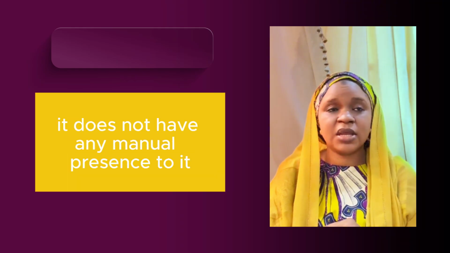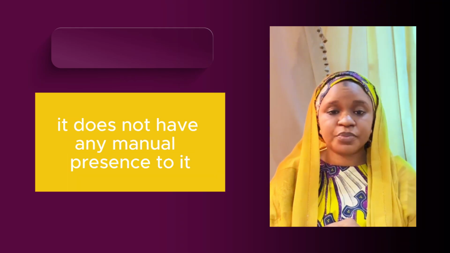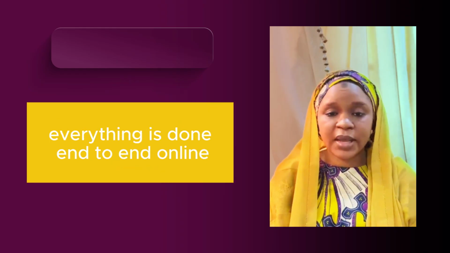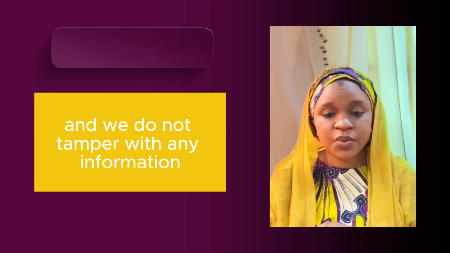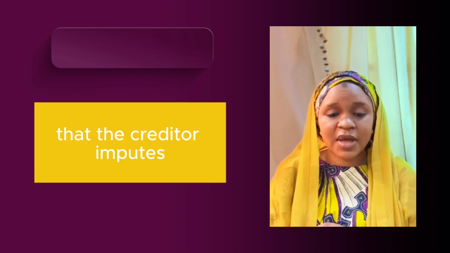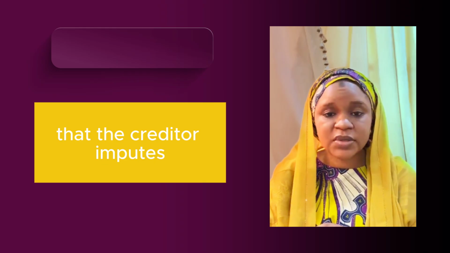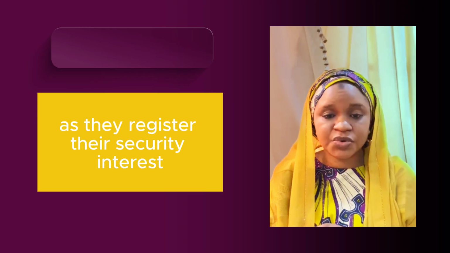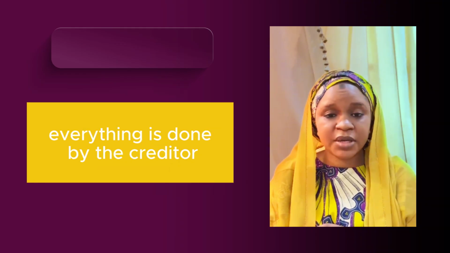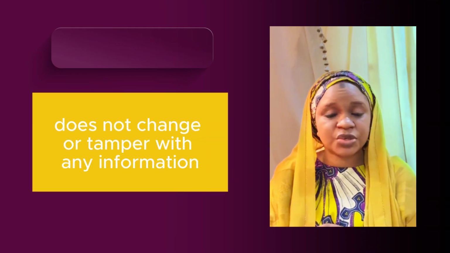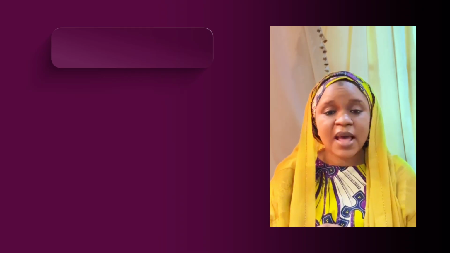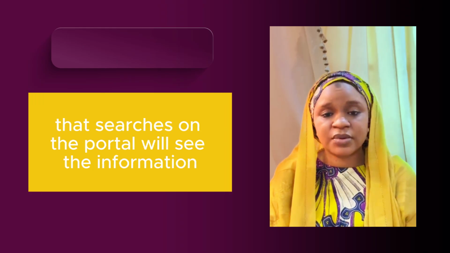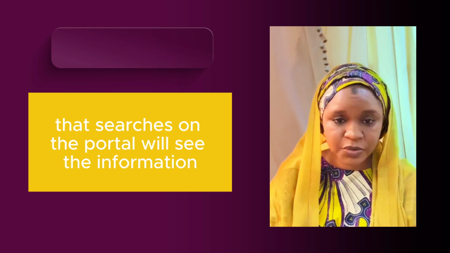It does not have any manual presence to it. Everything is done end-to-end online, and we do not tamper with any information that the creditor inputs as they register their security interest. Everything is done by the creditor, and the NCR does not change any information. As the creditor inputs, that is how anybody that searches on the portal will see the information.